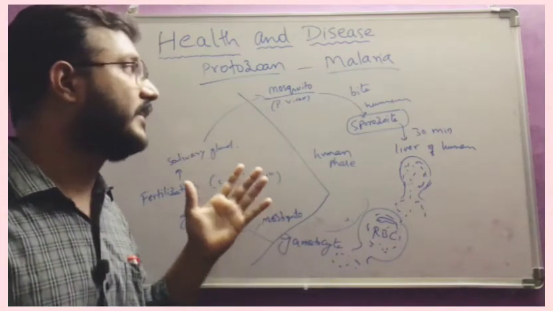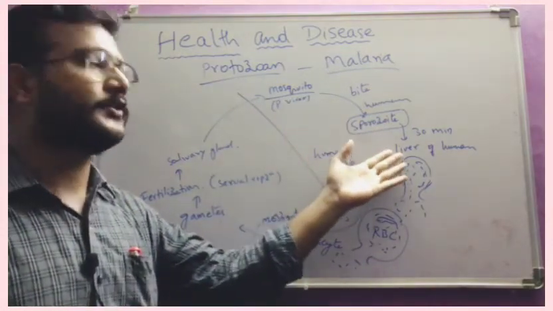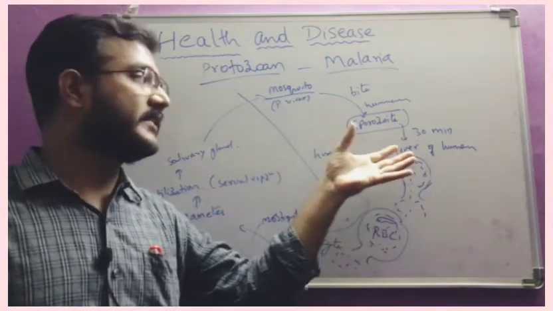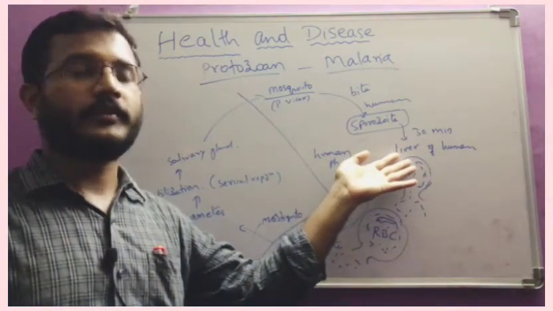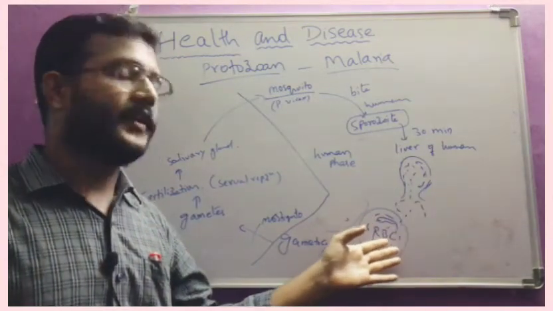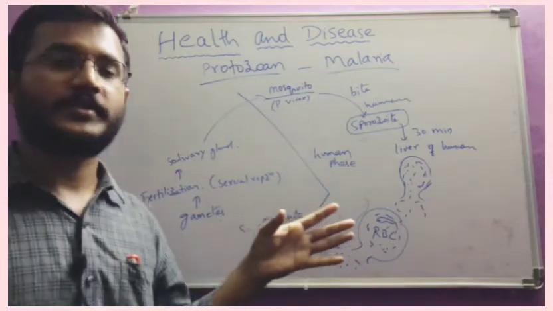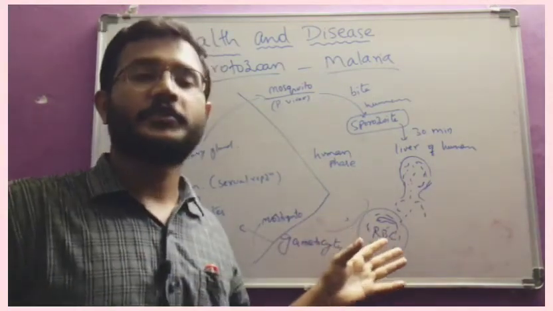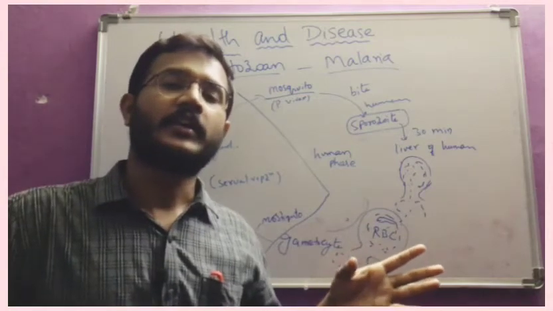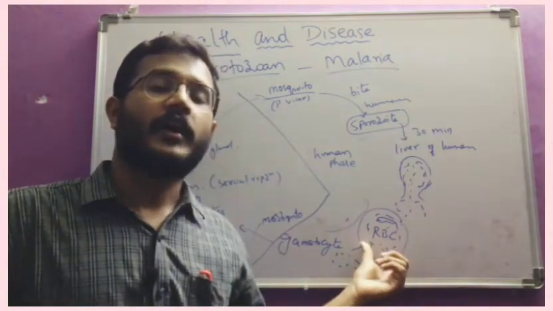So this is the life cycle of malaria. Once the mosquito bites, the sporozoites enter into the human being, and from the blood circulation they reach the liver and multiply, and finally reach the RBC and start dissolving the materials present in the RBC and release hemozoin granules. Those are the toxic granules which cause the high fever.